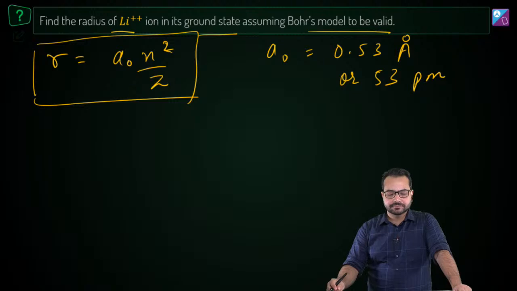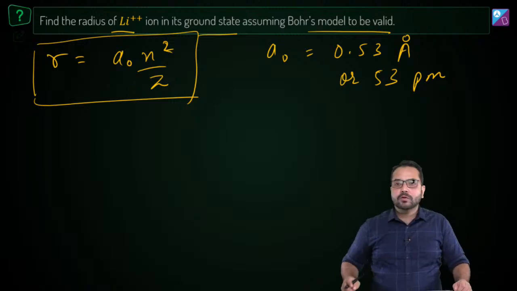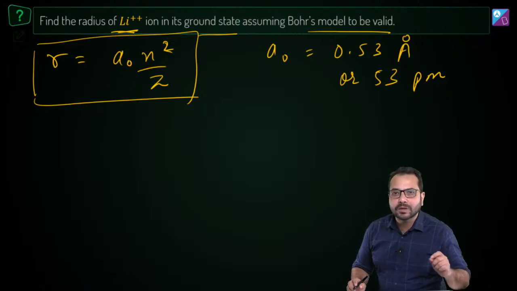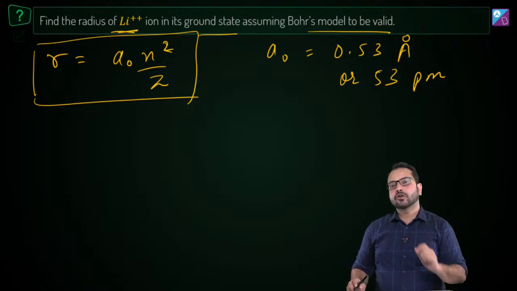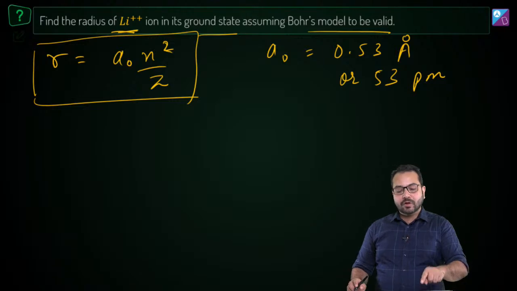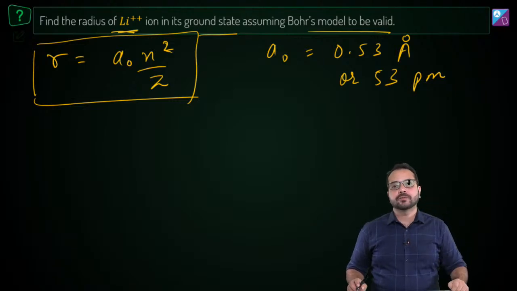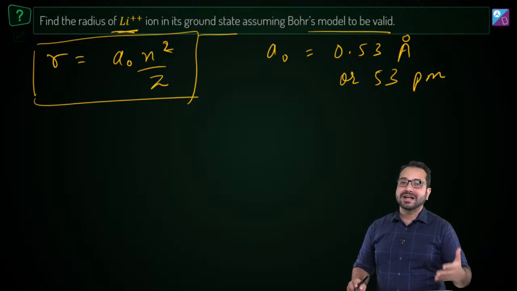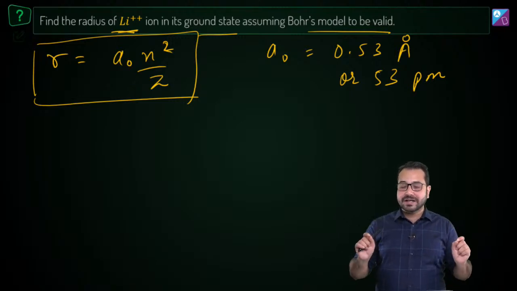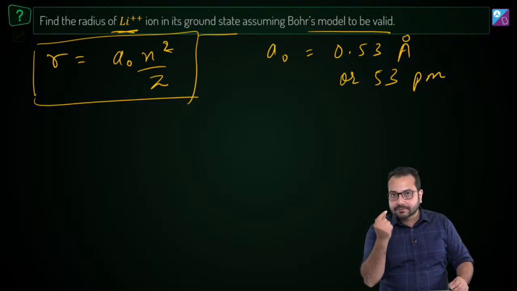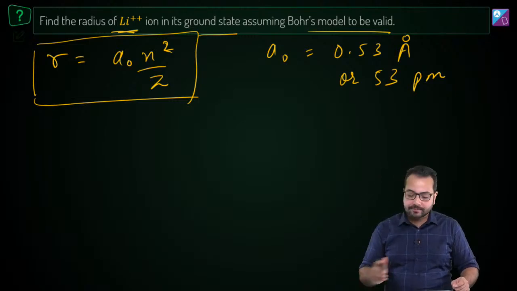Is that correct? Okay, so from here what do we have? We have Li2 plus. So remember, Bohr's model is only valid for isoelectronic species. Okay, now Li has 3 electrons. Li2 plus ion has only 1 electron. So we can apply Bohr's model for Li2 plus. Remember, this is very important, that Bohr's model can only be applied to single-electron species. Okay, so let's do that.